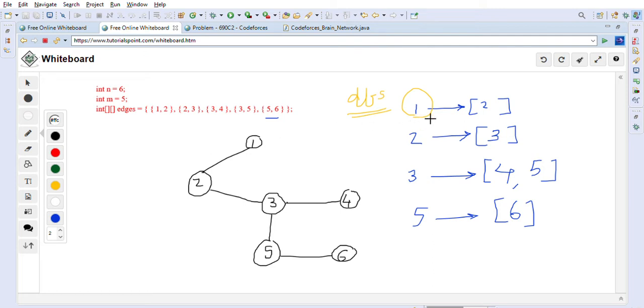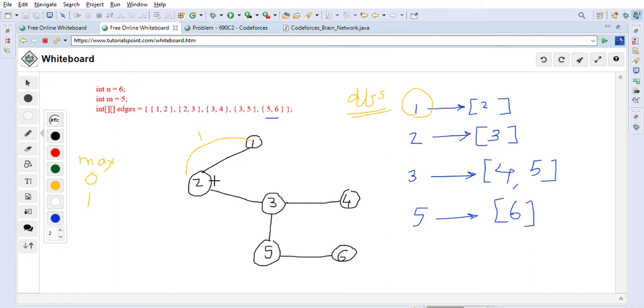So we will go to the connecting node. From 1 to 2 we will go and the distance will be 1. We will capture the distance, right? And at the same time we will keep capturing the maximum distance we have seen, right? In the beginning the maximum distance is 0. So when we reach 2, the maximum distance we have seen is 1.